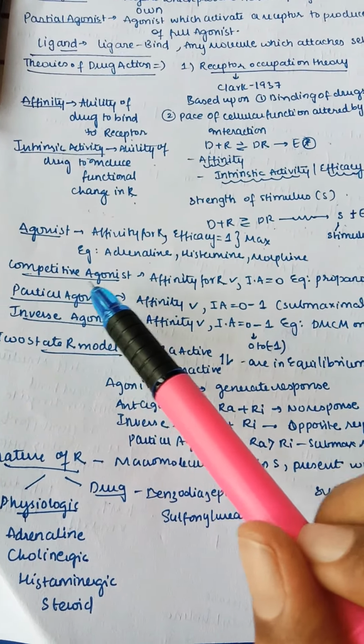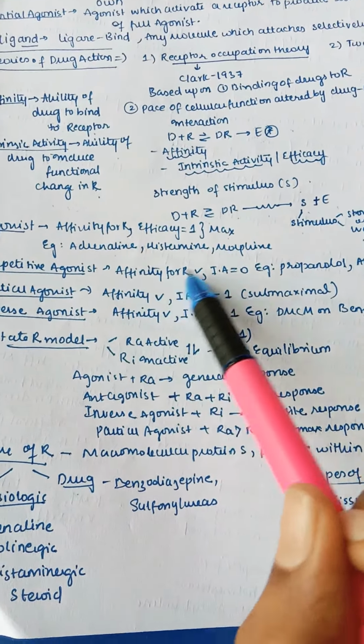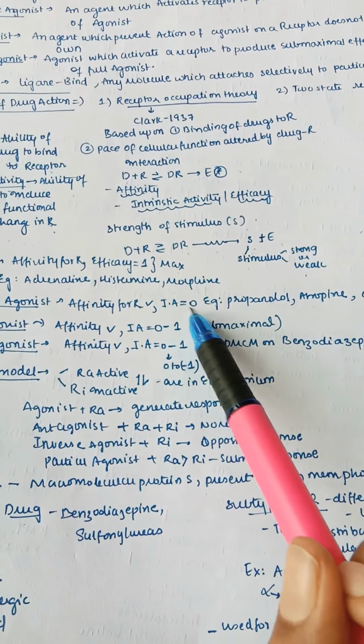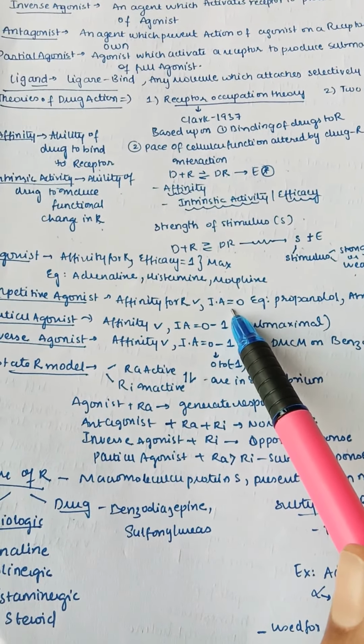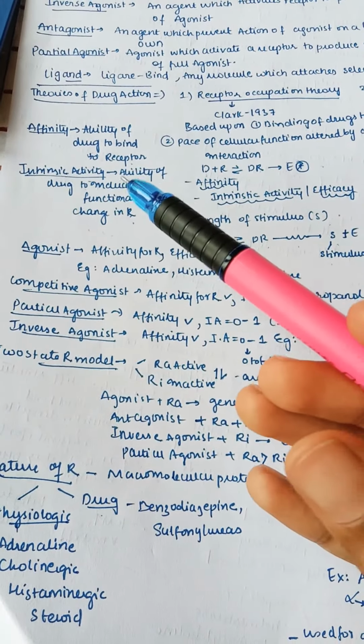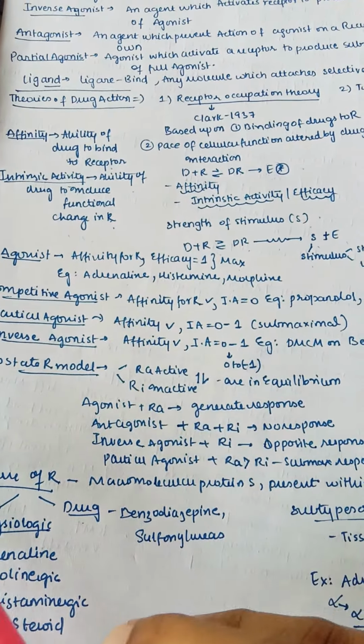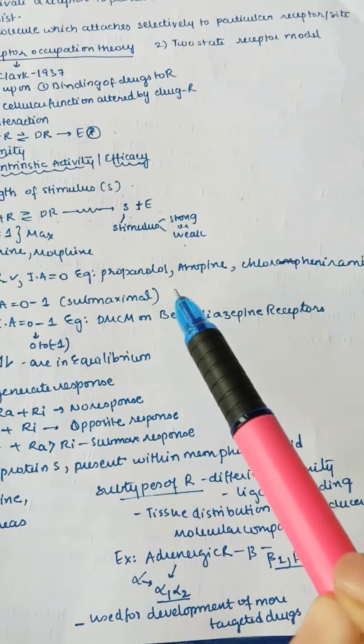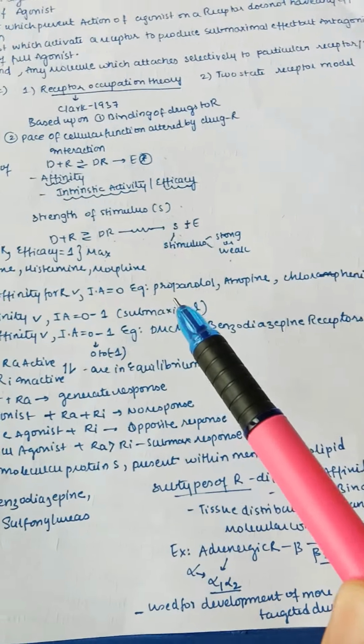Next, coming to competitive antagonist. Affinity for the receptor is present and intrinsic activity or efficacy is completely zero. They only bind to the receptor, competitive, because they are in competition. They just bind but no functional change. Examples: propranolol, atropine, chlorpheniramine.